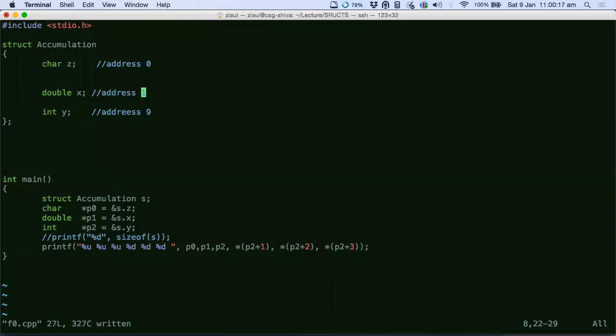The exact answer is, what is the size of a double? The size of a double is 8 bytes, isn't it? That means whatever data type you have, it has to be aligned at an address that is a multiple of its size. So double is of size 8, so the addresses of double in your computer will always be multiples of 8.